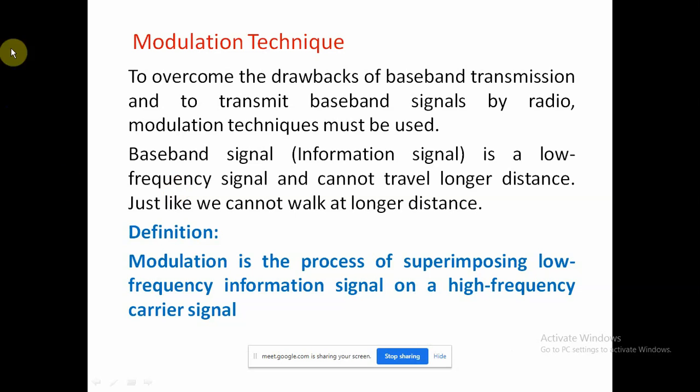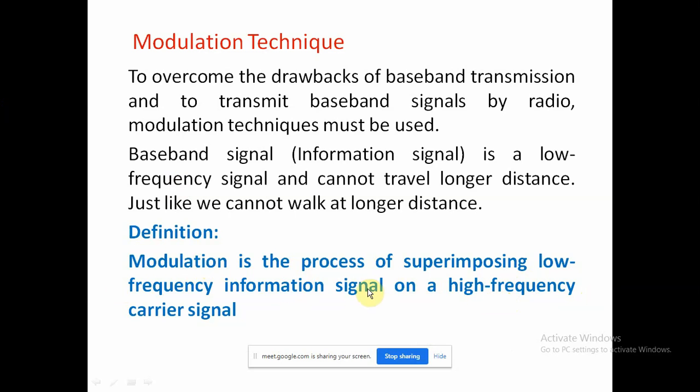Modulation is the process of superimposing the low frequency modulating signal, which is the very low frequency information signal, onto a high frequency carrier signal.